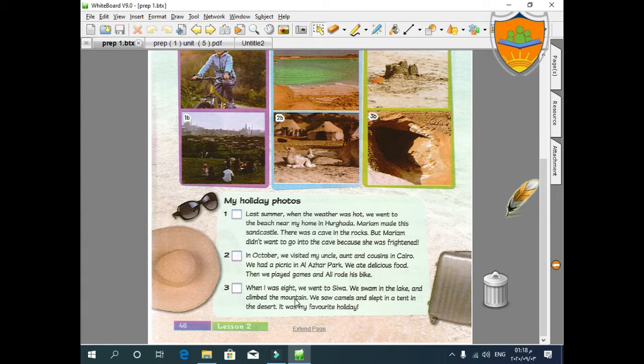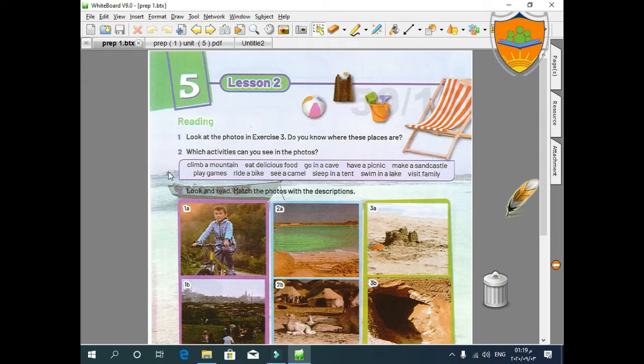When I was 8, we went to Siwa. We swam in the lake and climbed the mountain. We saw camels and slept in a tent in the desert. It was my favorite holiday.